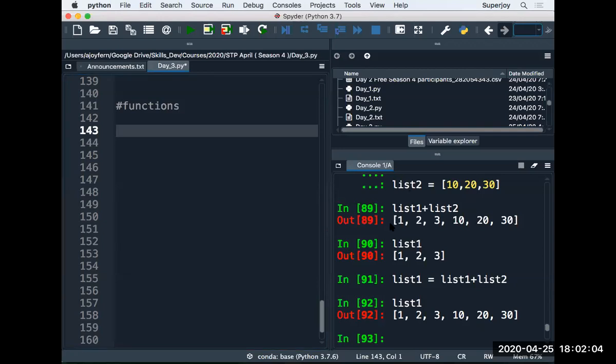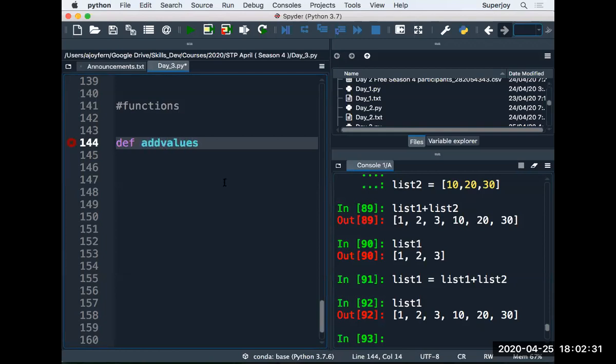So how to define a function in Python? For that, we use the keyword def. After the def keyword, you have to name the function. Let's say our function name is add values.